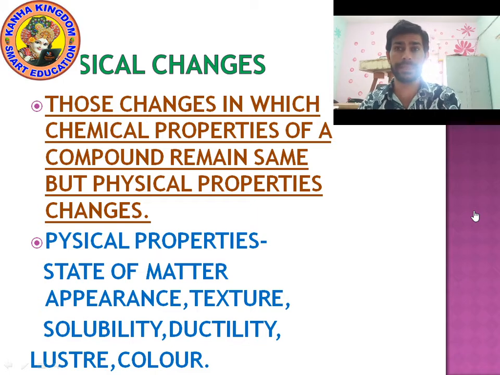Ductility. What is ductility? Ductility is the property of a metal by which it can be converted into a wire. Yes, a few substances can be converted into wire, like copper, gold. This property is called ductility. Understood?